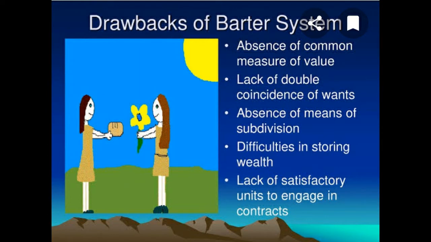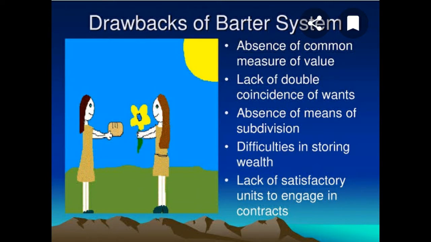But simultaneously, when the mutual wants of buyers and sellers were unable to coincide, the limitations of barter system emerged, and let us see what were the limitations of this barter system.